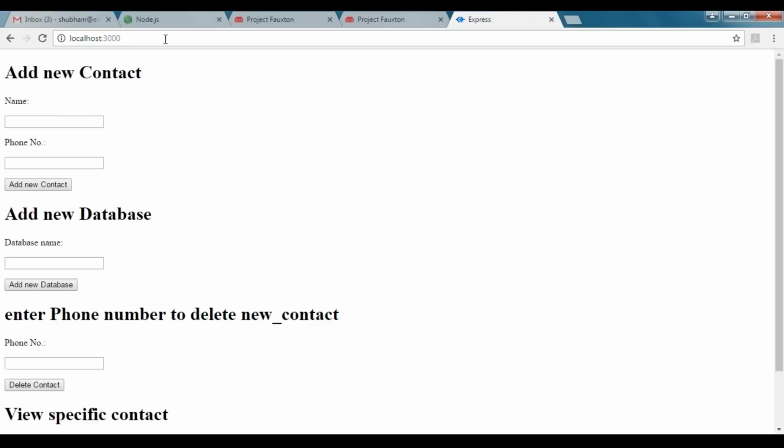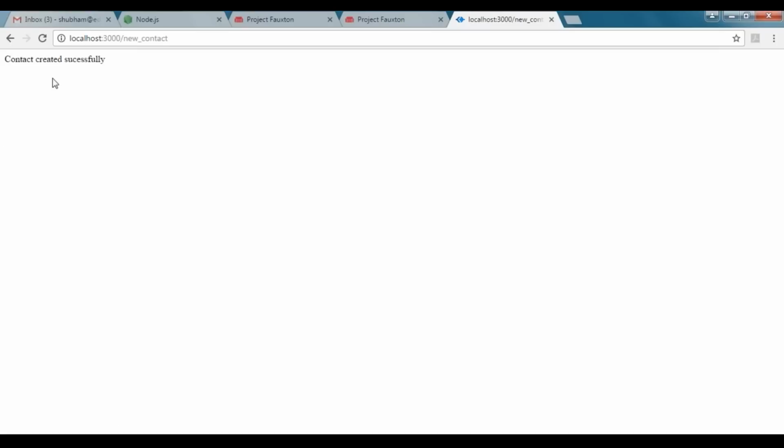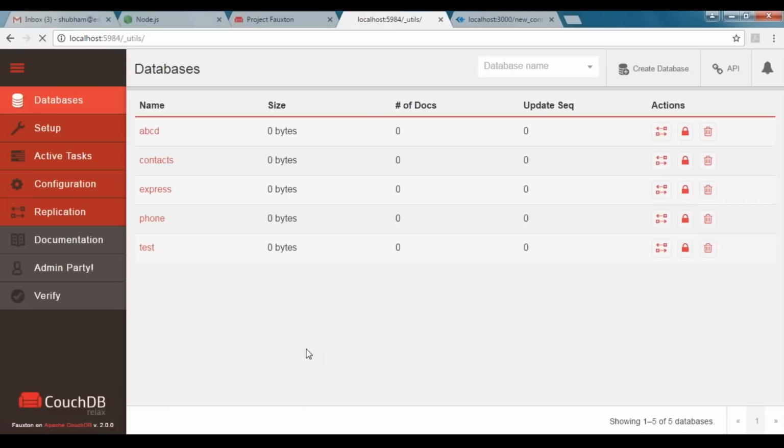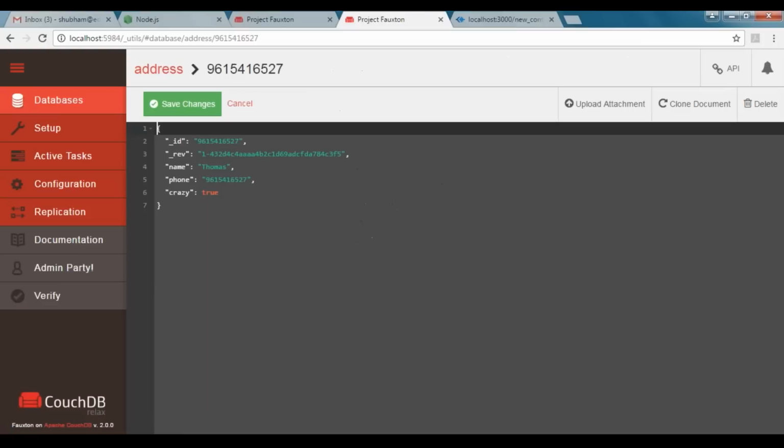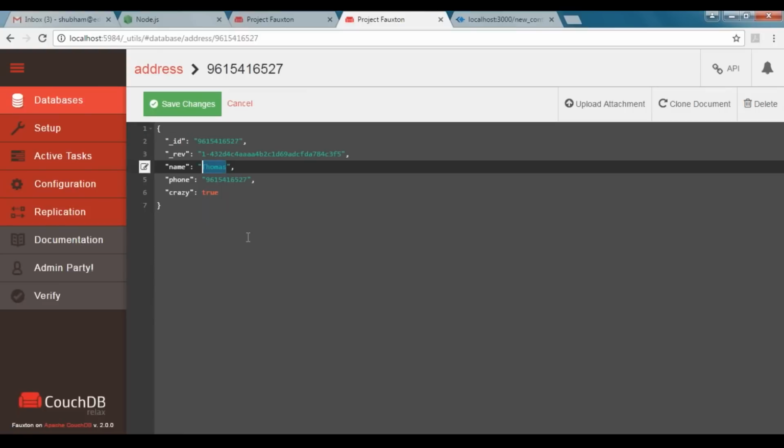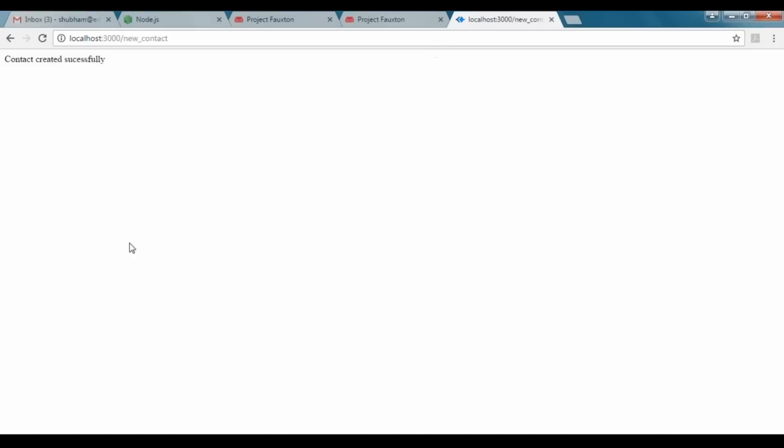Then we'll go back to localhost:3000. So now we'll create a contact. The contact is Thomas and the number would be 96154165527, and we'll add a new contact. Created successfully. So let us go back to our CouchDB and check whether it has been created or not. Yes, we have the address table created, and yes, we have 96154, the number, as the ID, and you can see the name is Thomas. So yes, guys, this is saving the contact.